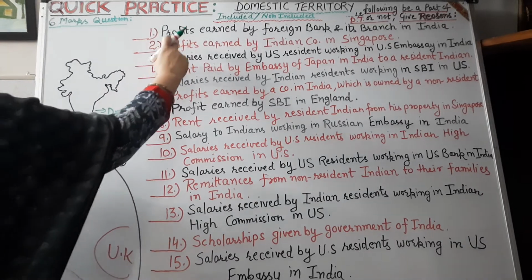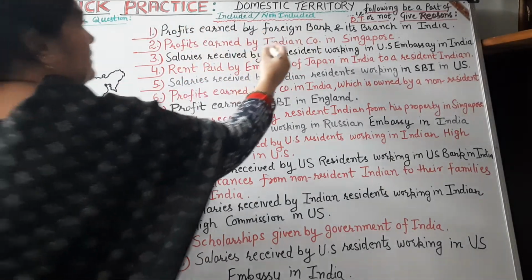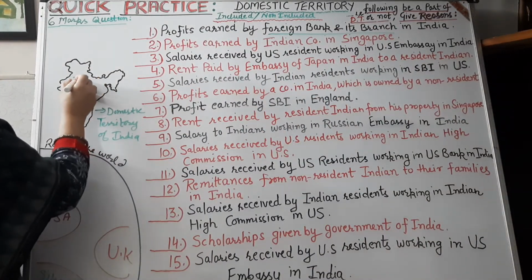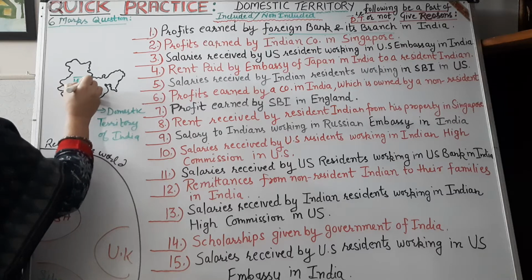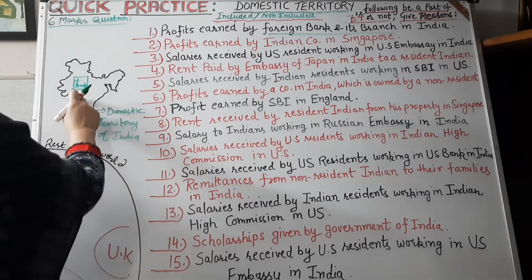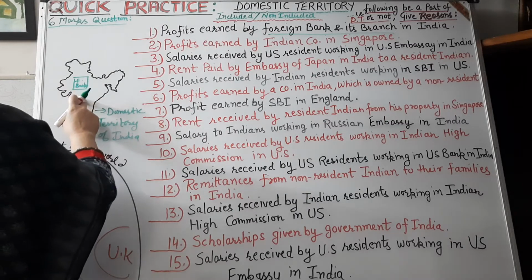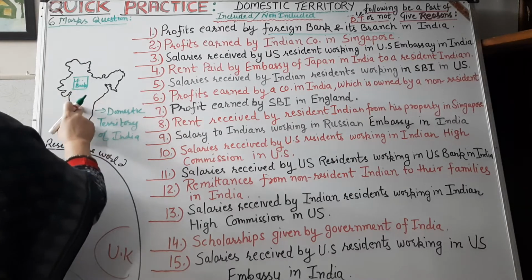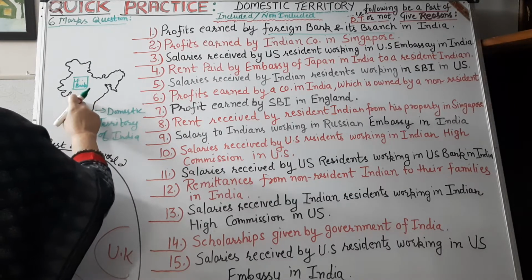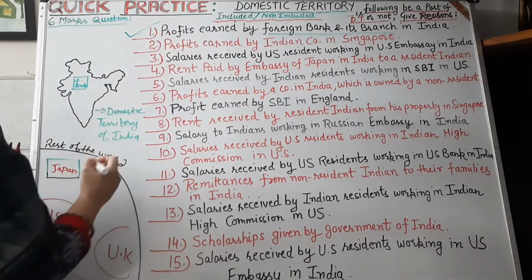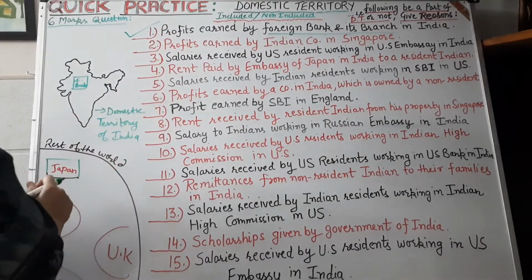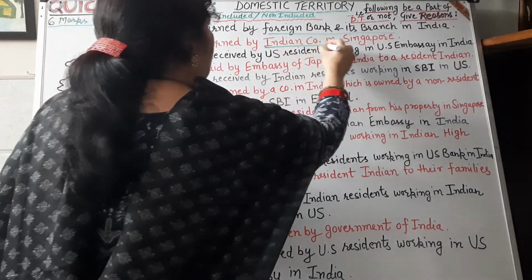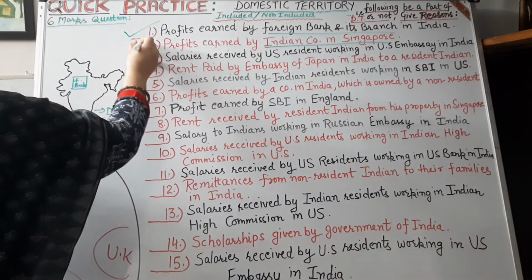So the first item is profits earned by a foreign bank and its branch in India. Foreign bank. So I am preparing a foreign bank, which is in the domestic territory of India. So any institution, either domestic or foreign, if it is established within the domestic territory of India, that would be a part of the domestic territory of India.